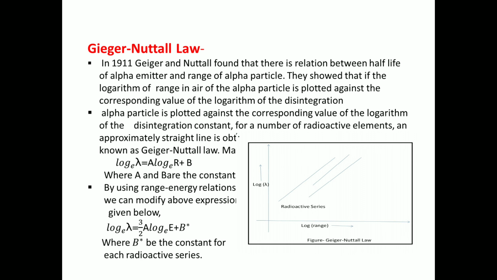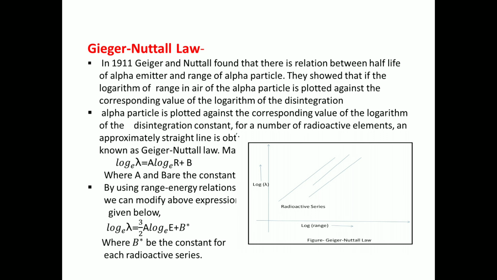Now it can be mathematically expressed as log lambda is equal to A log R plus B, where A and B are constants. By using the range energy relationship, we can modify the above expression as log lambda is equal to 3 by 2 A log E plus B star, where B star is the constant for each radioactive series.